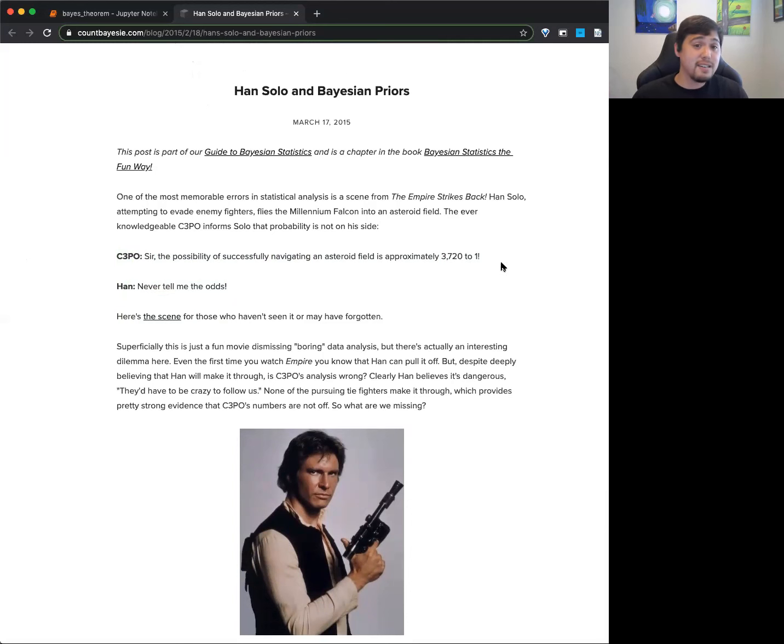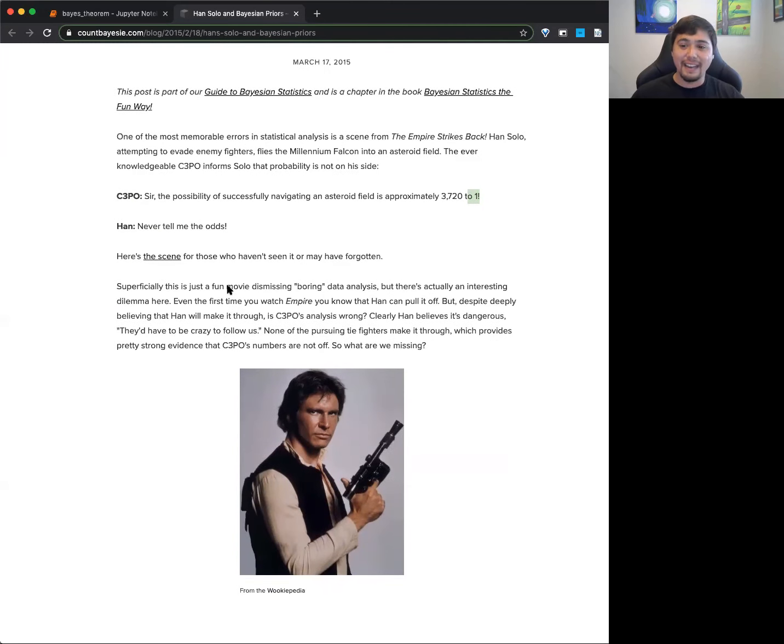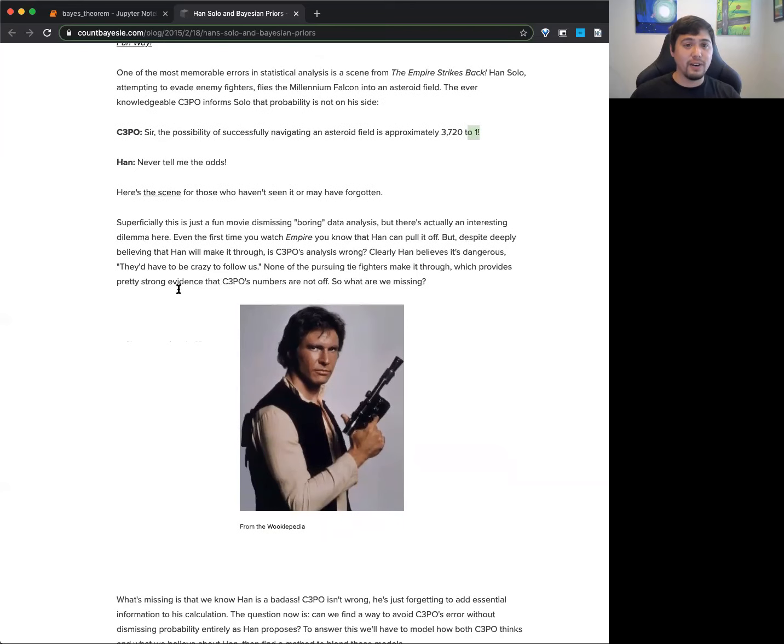So the idea here is, C-3PO, a really smart robot who knows a bunch of stuff, is like, "Hey, bro, this is not going to work. This is very dangerous. We shouldn't do this." And Han's like, "No, I'm good." And it's a great read. I think it's a really interesting story.